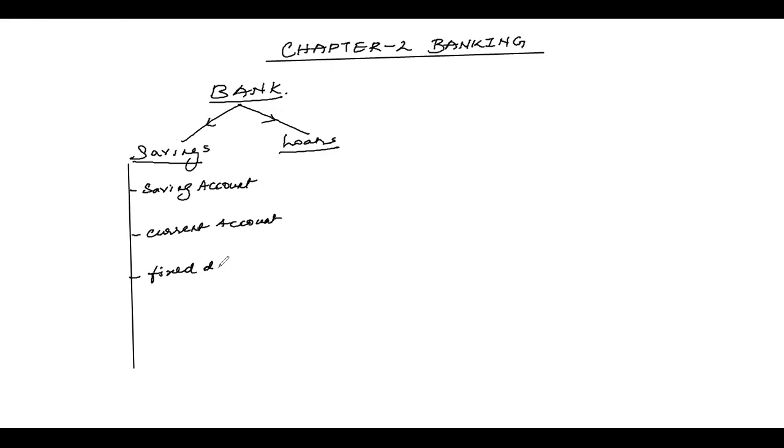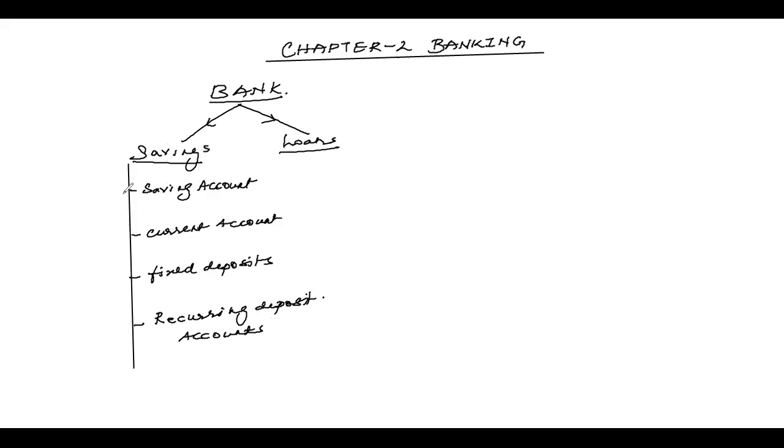And lastly, one more is the recurring deposit scheme, or recurring deposit accounts. So see here, children, everywhere the money saved, it encourages people to save money.